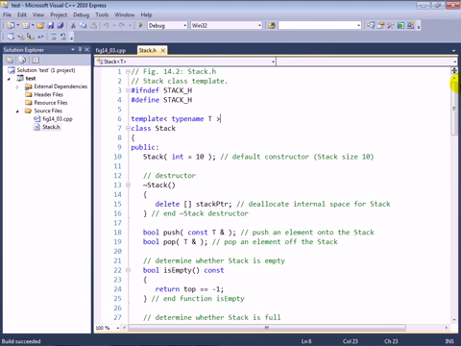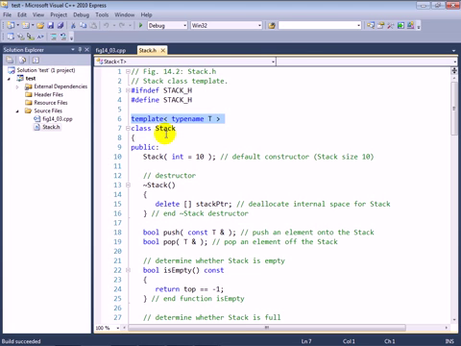Now, when you introduce a class template, you do so with the template keyword, just like you do with a function template. And so here we see the template keyword followed by type name T, introducing T as some generic type name that will be used throughout the class definition. Now, by the way, you can have as many templatized type names as you need for a given class. In our case, we're taking the simple approach and just having a stack of some type, but if you needed to create a template that required multiple different type parameters, you can have a comma separated list in here, just like you can for a function definition, for example.